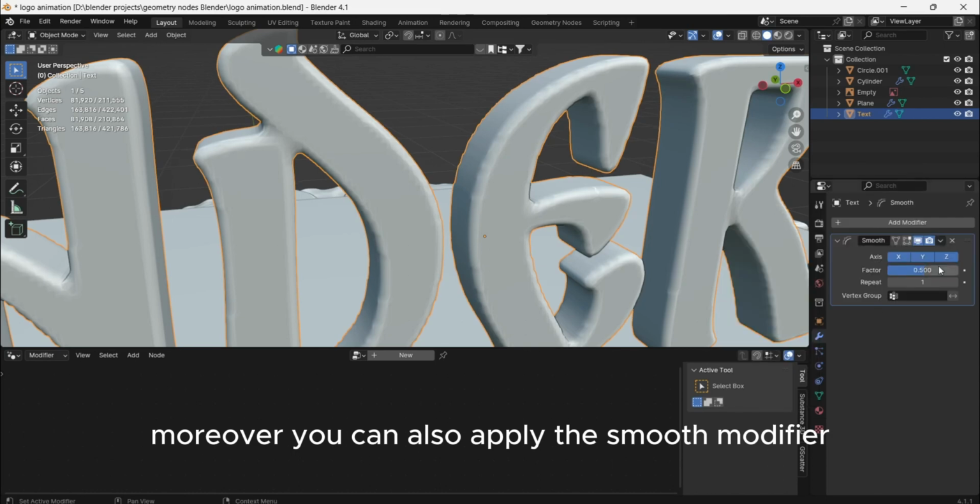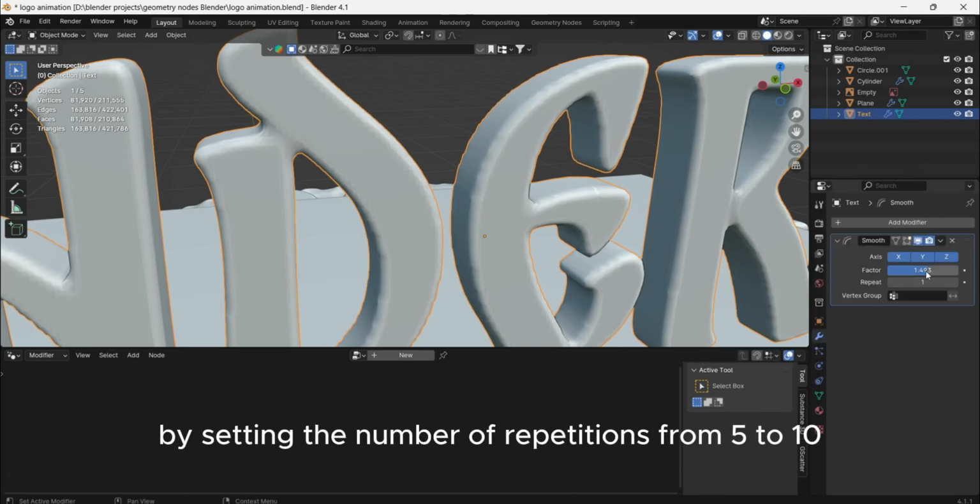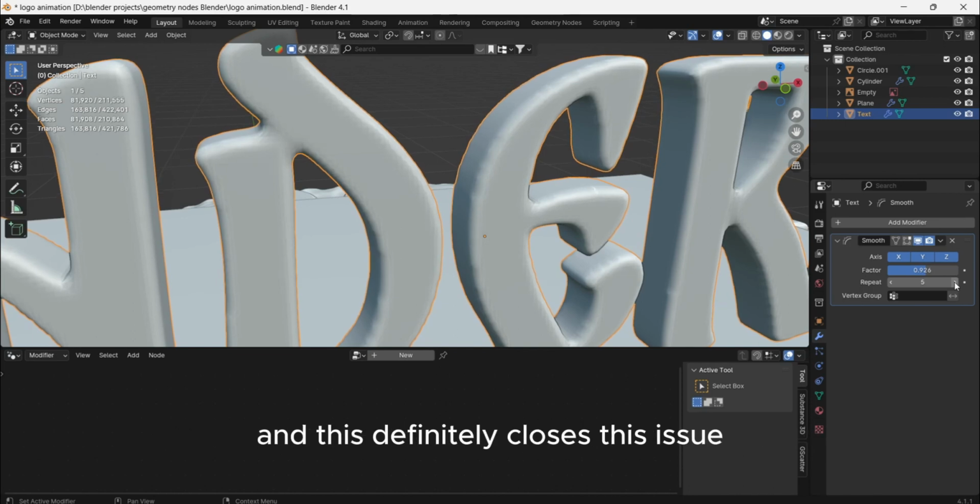Moreover, you can also apply the smooth modifier by setting the number of repetitions from 5 to 10, and this definitely closes this issue.